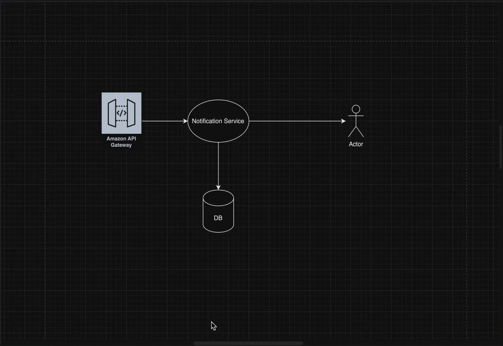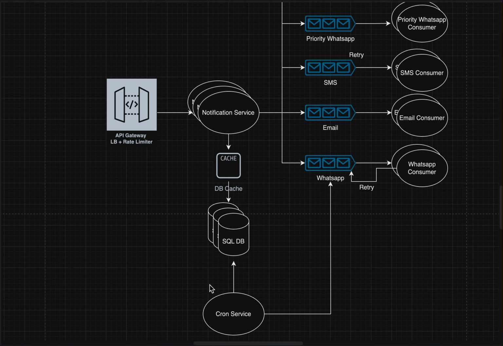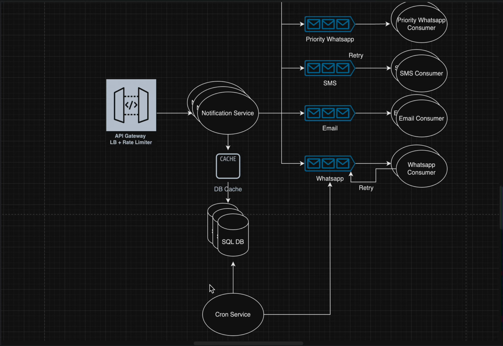If we can somehow segregate these things, it will be very, very helpful. Also, we can scale our database and our servers. So let's see what a scalable design will look like and how that design will fulfill all our functional and non-functional requirements. This is the design I came up with.